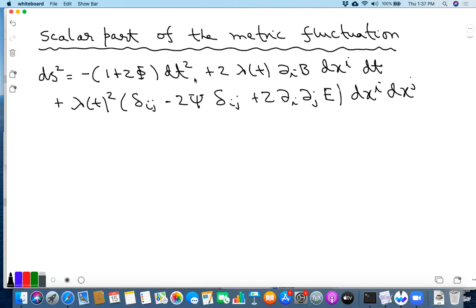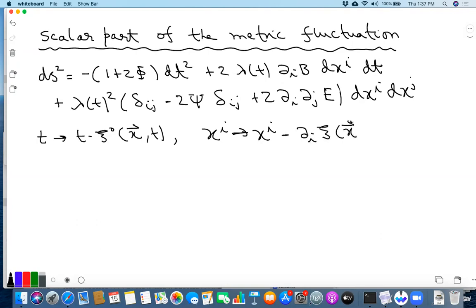So the first thing we have to figure out is how they transform under gauge transformation. Here again, when we talk about gauge transformation or coordinate transformation, we will keep only the scalar modes. So the coordinate transformations are t goes to t minus xi naught of x, t. Okay, so this is a scalar. And then xi goes to xi minus, earlier you had a xi I, but the scalar mode of xi is just the gradient. So two scalar gauge transformation parameters, xi naught and xi.